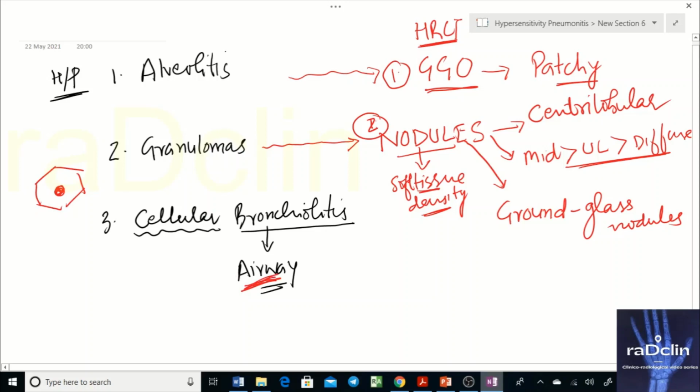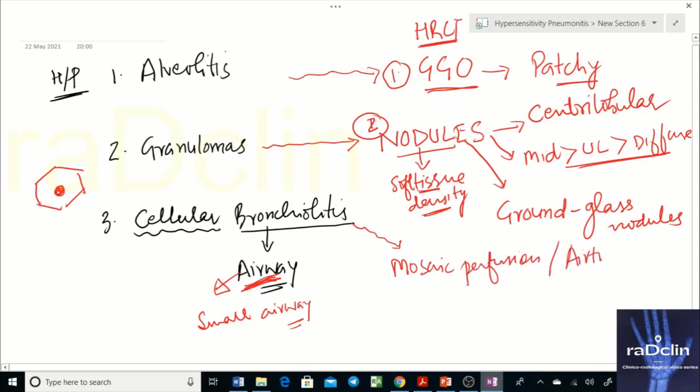It characteristically involves the small airways, and small airway involvement presents as mosaic perfusion and air trapping. Air trapping is the third HRCT finding that we look for when we suspect hypersensitivity pneumonitis.